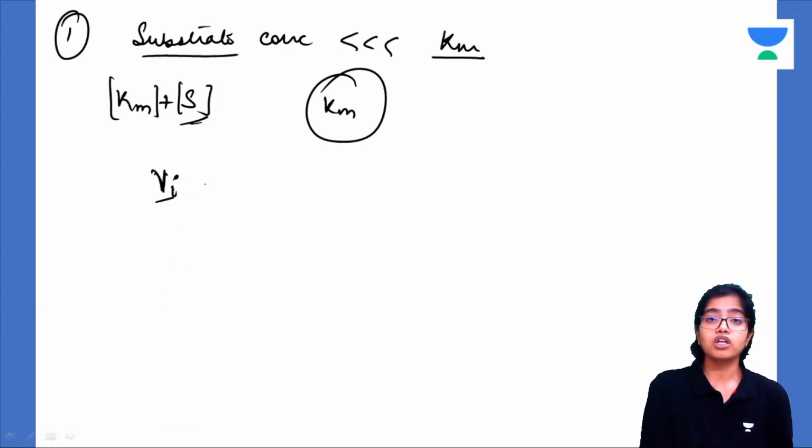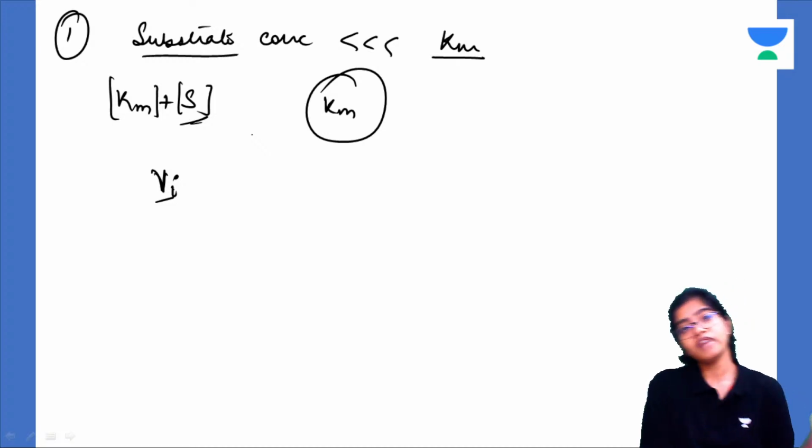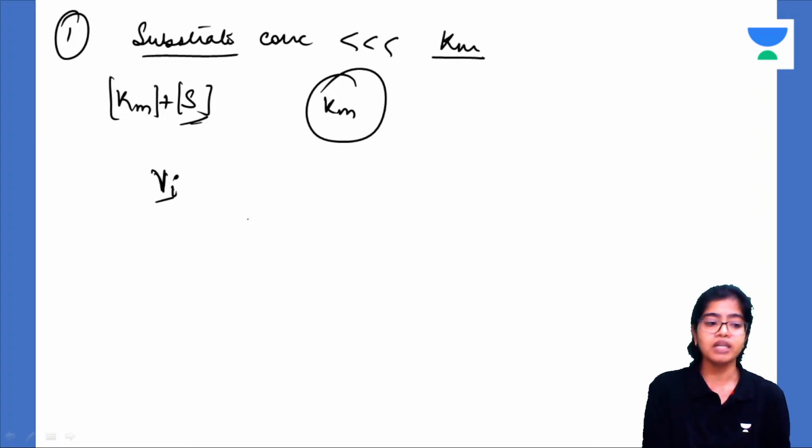When the substrate concentration is very less, the initial velocity will be directly proportional to the concentration of the substrate. So when you increase the substrate concentration, the reaction will proceed very fast. This happens initially because right now all the active sites have not been occupied.